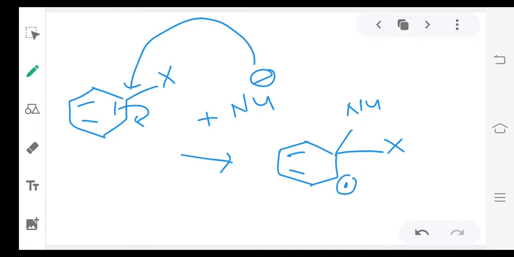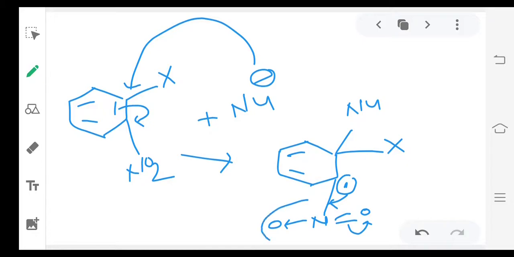Suppose there is an NO2 group, N double bond O. This negative charge can be involved in resonance. Can this negative charge be stabilized by this NO2 group? That's why this nucleophile attack is easy. Then we will get the product easily.